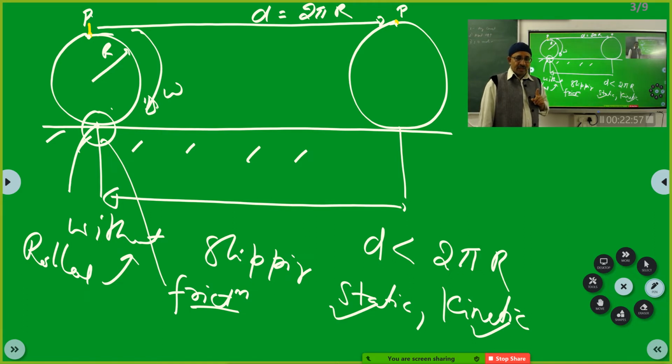Sir, just one doubt, sir. When it is rotating, sir, and it is not having any relative motion, how can we say that? That point will change, no, sir?